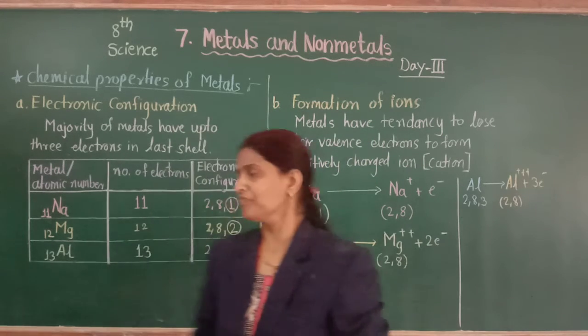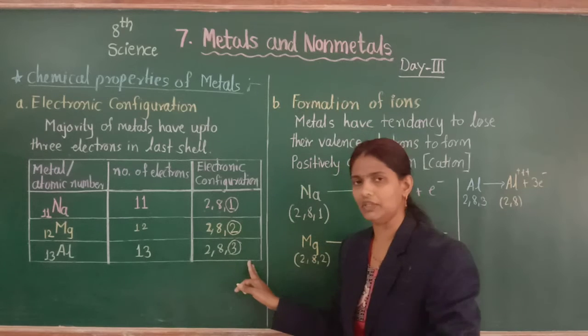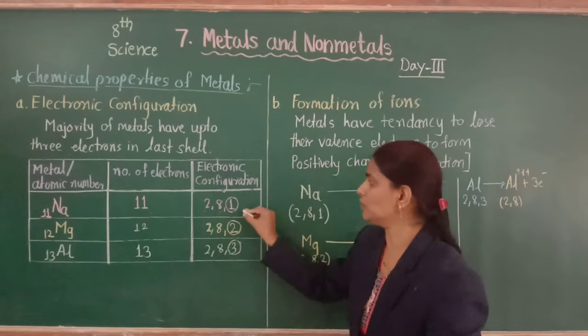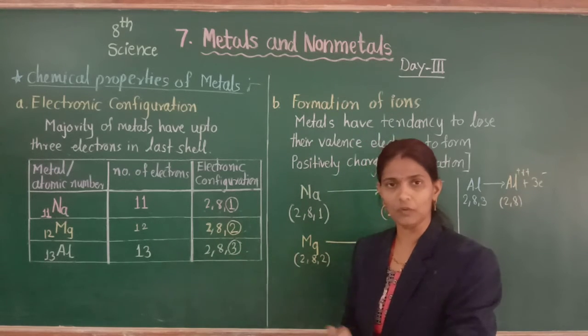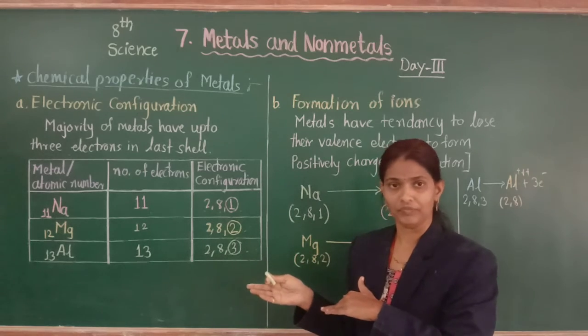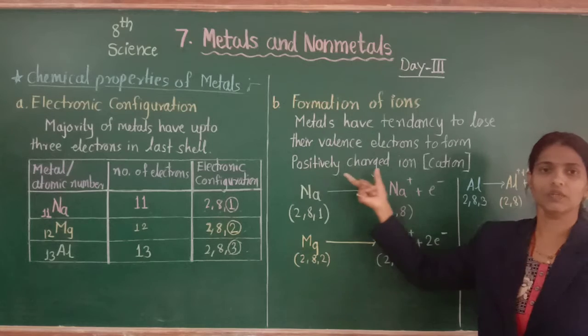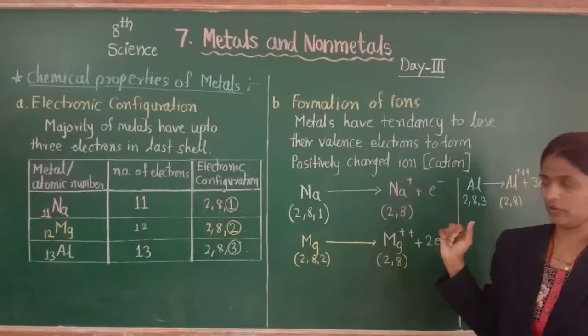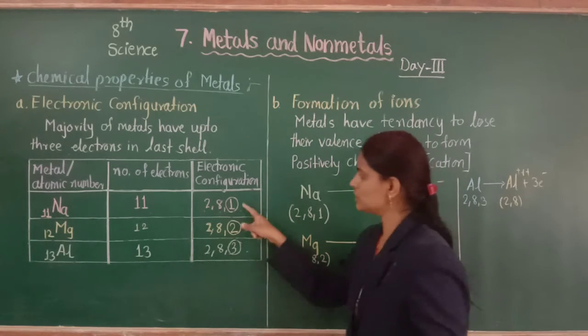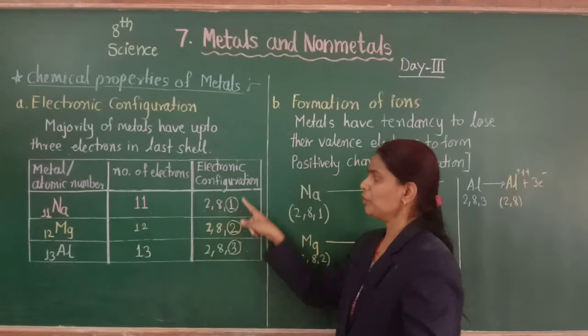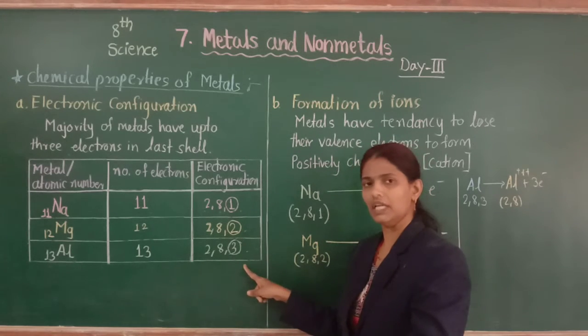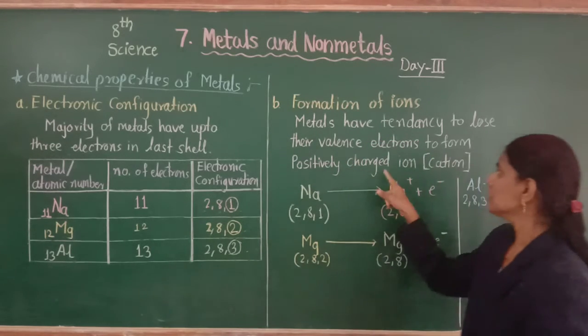We see that metals have up to 3 valence electrons, so metals tend to lose these valence electrons from their last shell to form positively charged ions. When a metal loses valence electrons from its outer shell, it forms a positively charged ion.